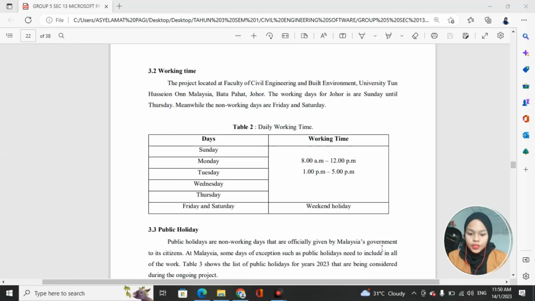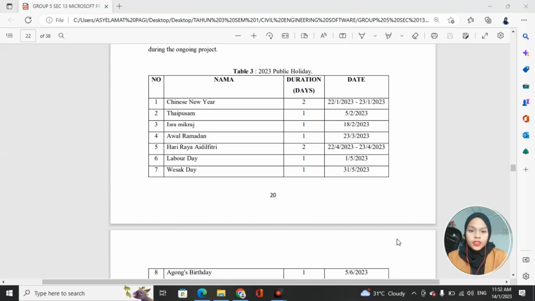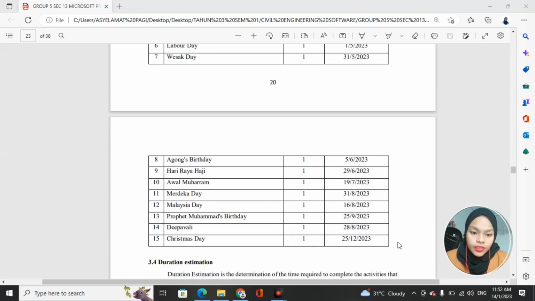As for the working time in Johor, the workers work from Sunday until Thursday at 12 PM and also 1 to 5 PM. And Friday and Saturday are actually the weekend holiday. Okay, so next, for public holidays in 2023, we have 15 days of public holiday as shown on the screen, and it starts with Chinese New Year and finishes at Christmas Day at the end of 2023.